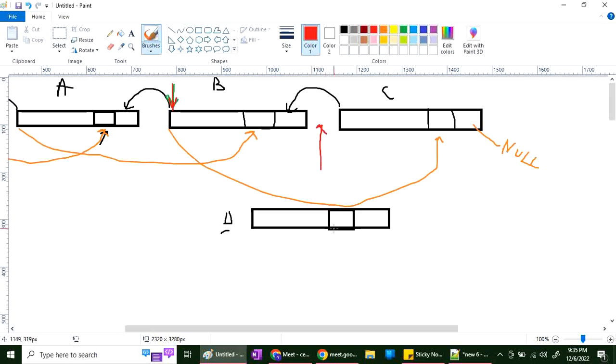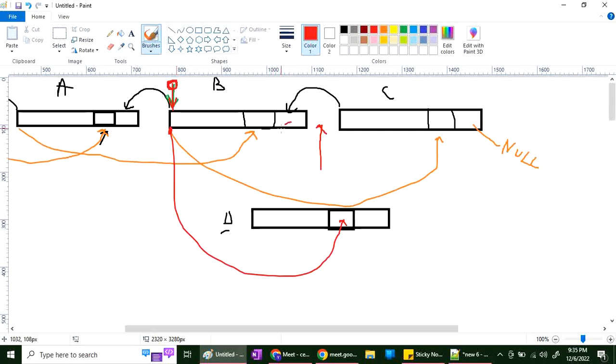Okay, so who is previous to him? B. So B's address. This is the address of B. So this address I will write to the previous, this place. And who is next to him? Who is next to D? C. How can I get the C address? Who is holding the C address? B is holding. Already B is holding this C address. B is holding the C address? Where? There it is holding, sir.